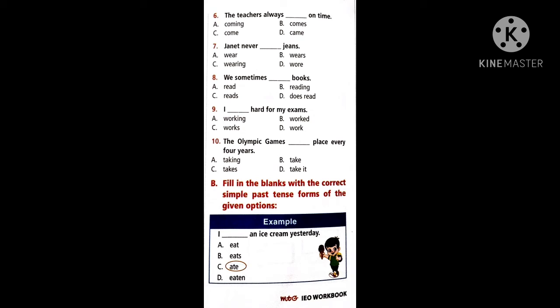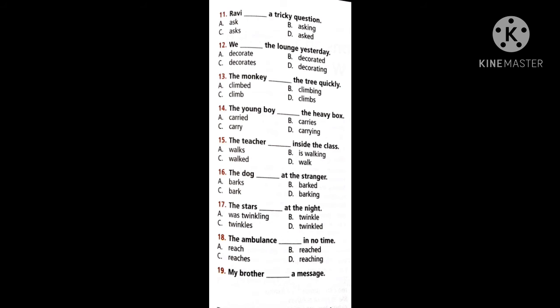Now coming to the B option, fill in the blanks with the correct simple past tense forms of the given options. As I told you already, we want to use only the past one. For every verb, we have a past form. So try to find the past form from this context. Now see, I ate an ice cream. In past we use not eat, we use ate. Now Ravi dash a tricky question, if you come to the 11th one. What past word do we use?